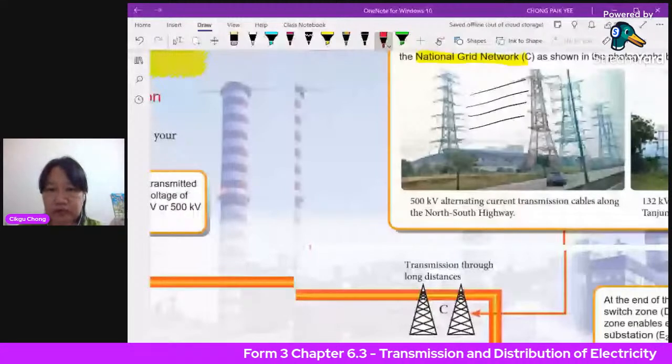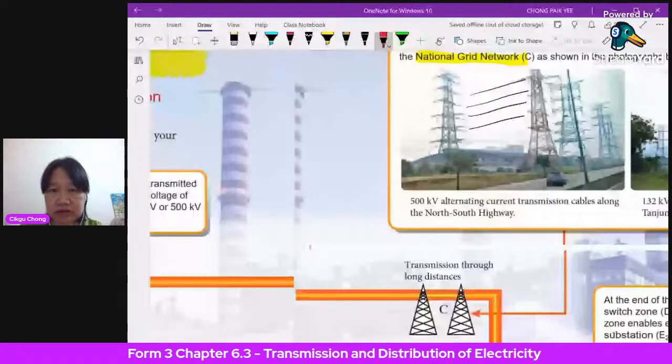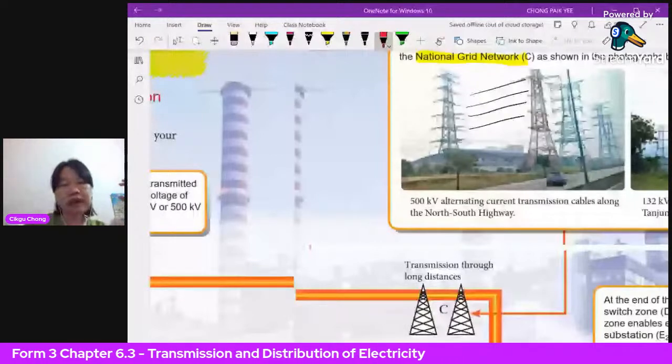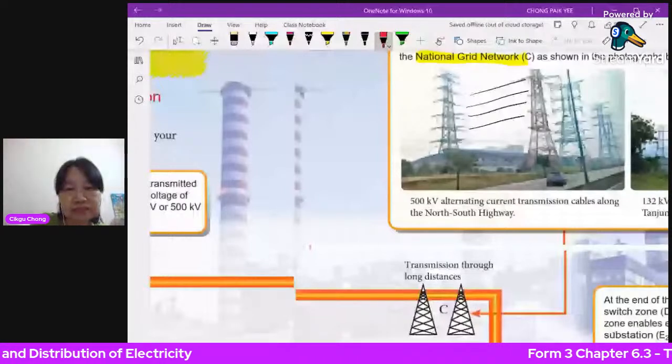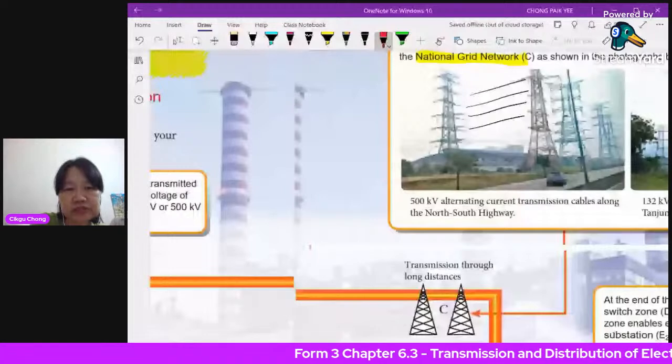The whole system here, from the power station to the national grid network, we call this the transmission system. So this is the transmission system. And for the transmission system, usually we step up the voltage.